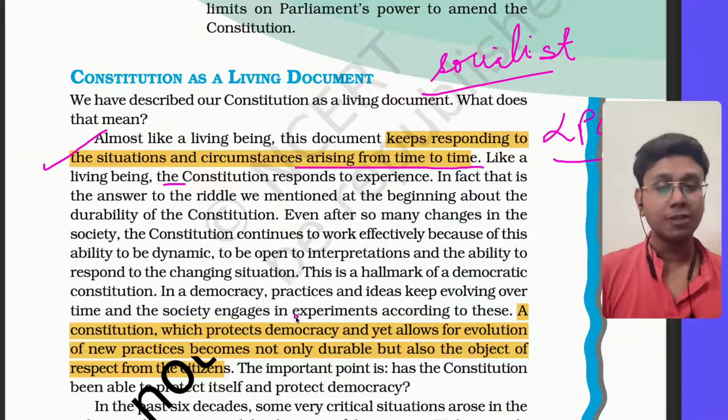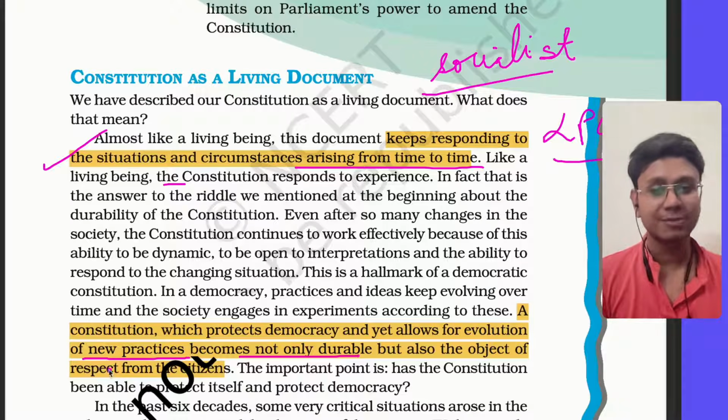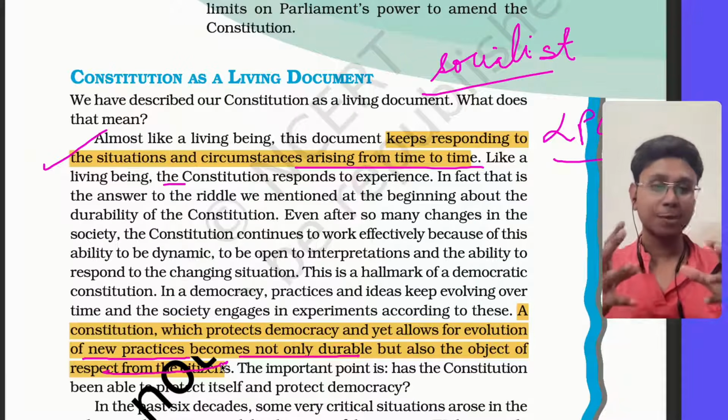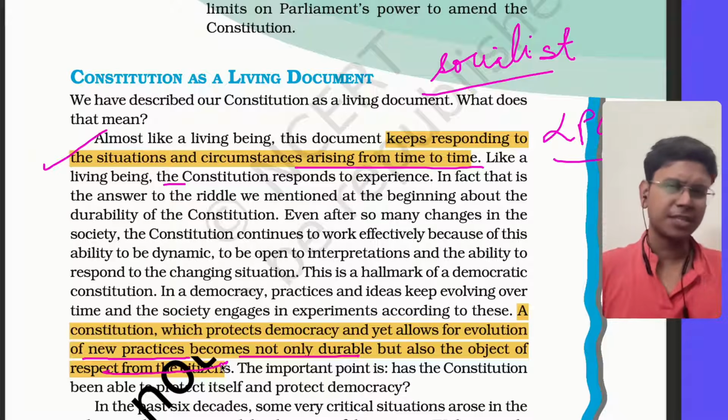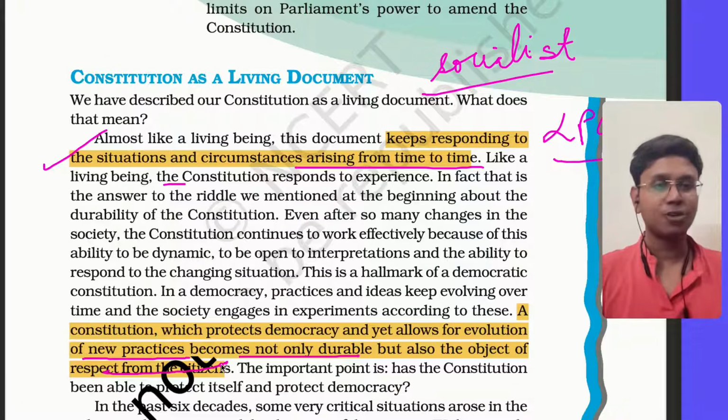That's why a constitution which protects democracy yet allows evolution of new practices becomes not only durable but also respected by citizens. If you make something rigid, for example, in various dictatorships, there has been a rigid constitution. You are not changing it. There was a language discrepancy in Pakistan. They were not willing to take Bengali also as a language.